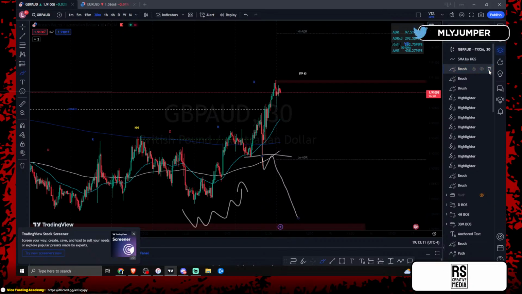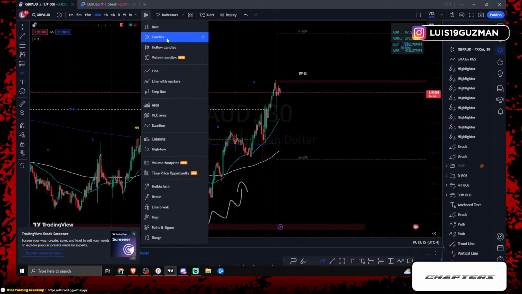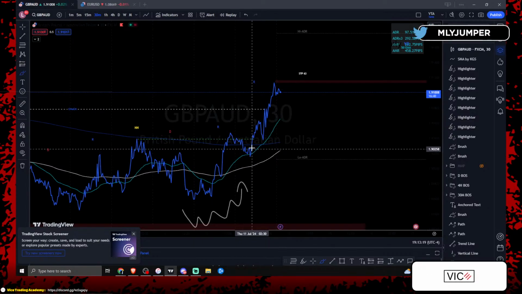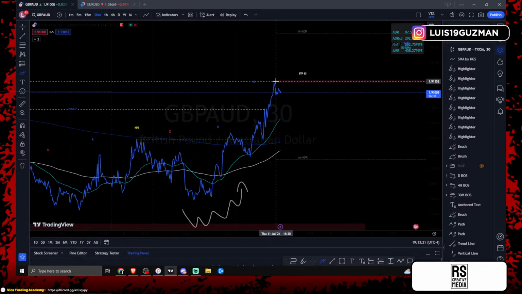So understanding that that candle was just an inducement, when we turn off the candle chart and put it into a line chart, we know that price was just following the trend. Higher high, higher low, higher high, higher low, to continue higher high.